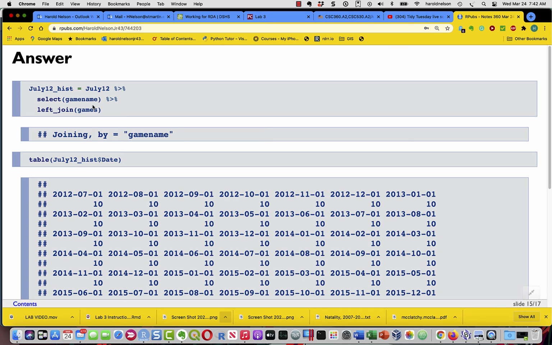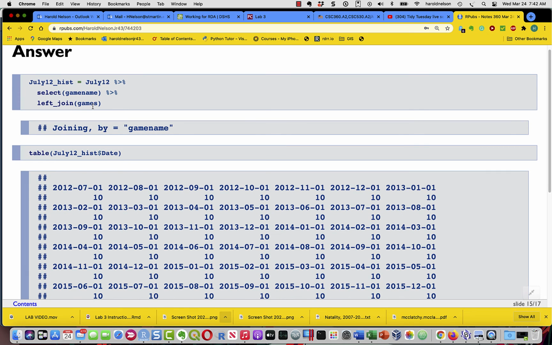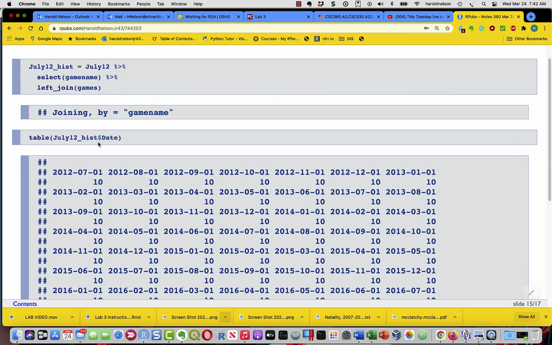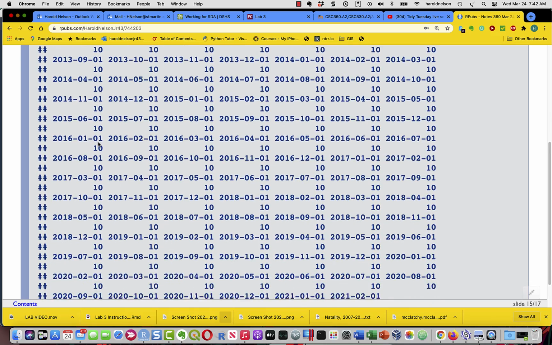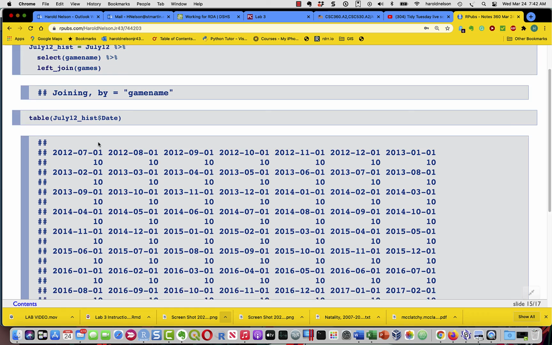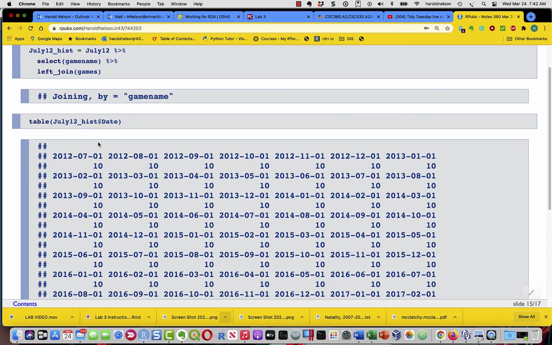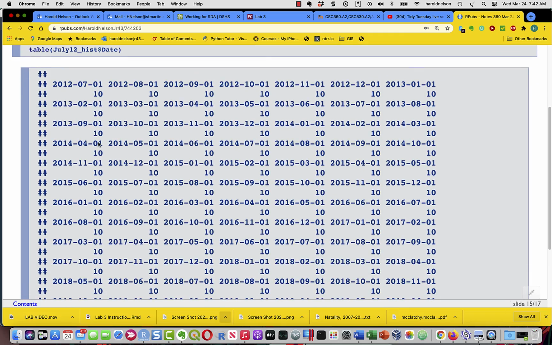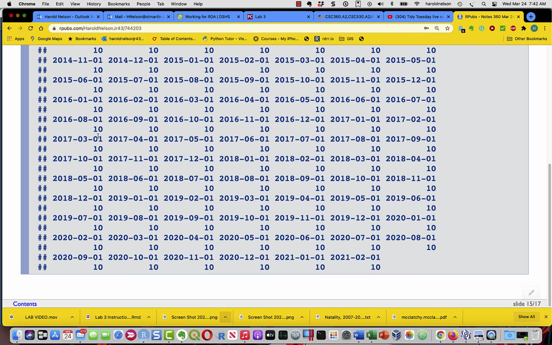Left join that to the games, and we've got a table, and it looks like of the games which were leading in July of 2012, all of them have appeared in every month since then. Okay?